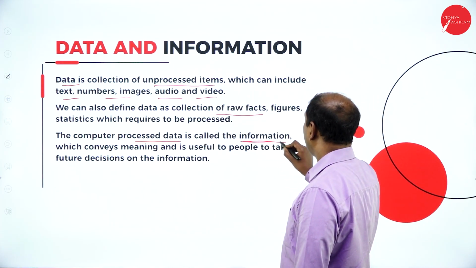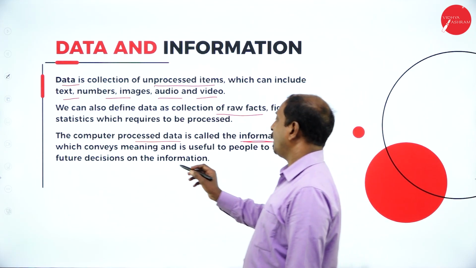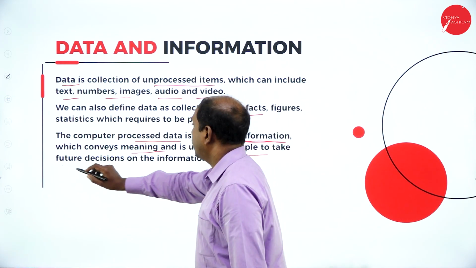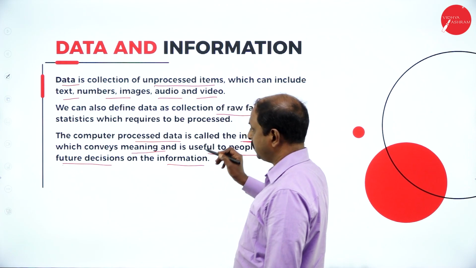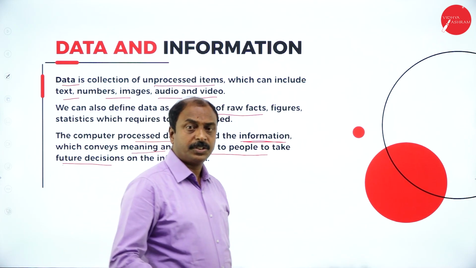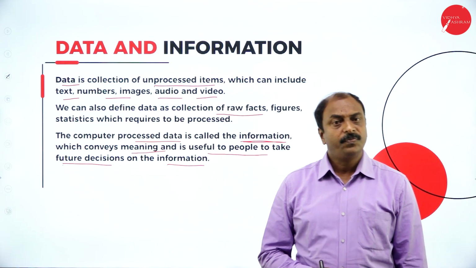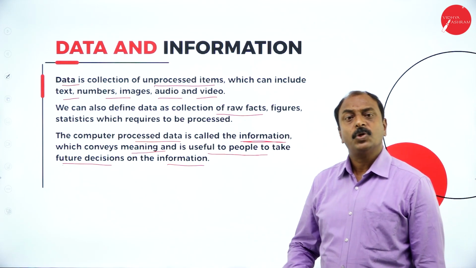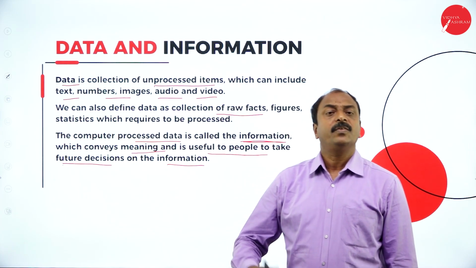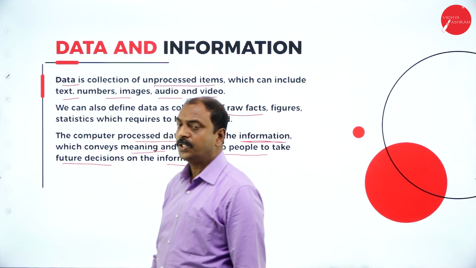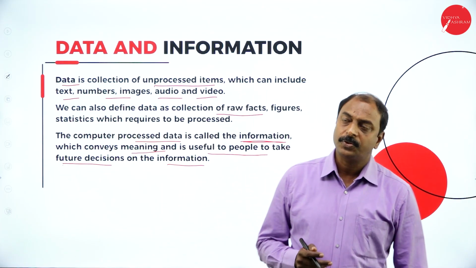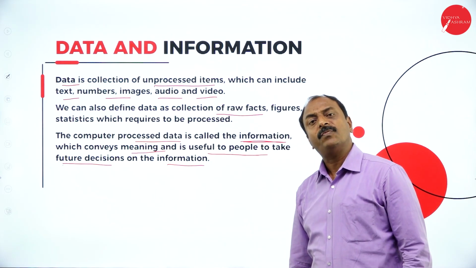The result is called information, which conveys meaning and is useful to people for taking future decisions. Based on the information, it will be helpful for any organization or company to take different types of decisions according to their convenience. So this is nothing but your data and information. Data and information are two different terms. Data is before processing and information is after processing.